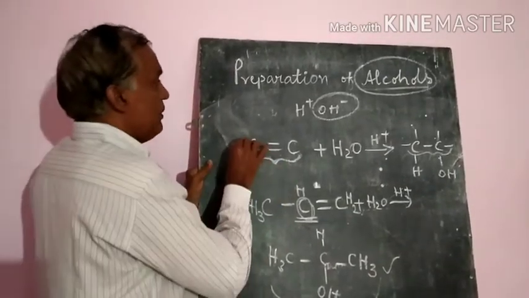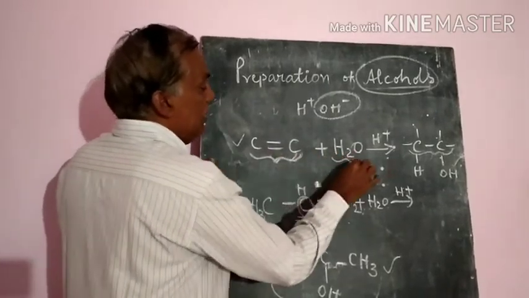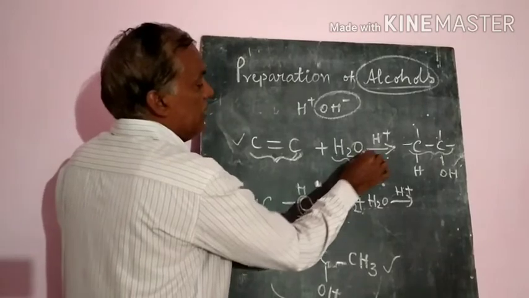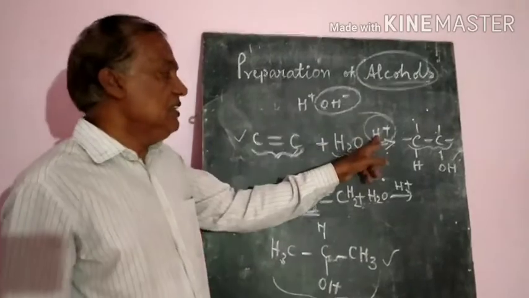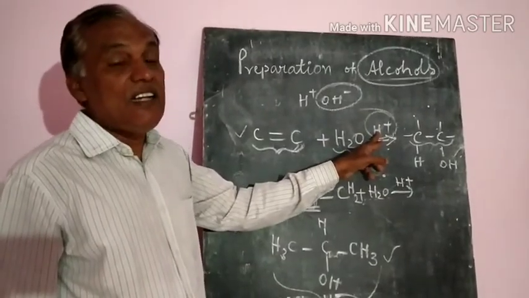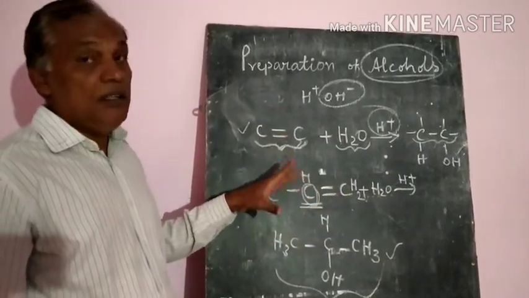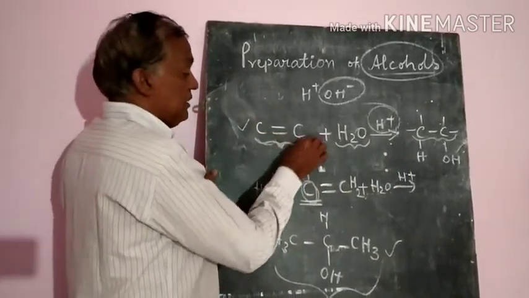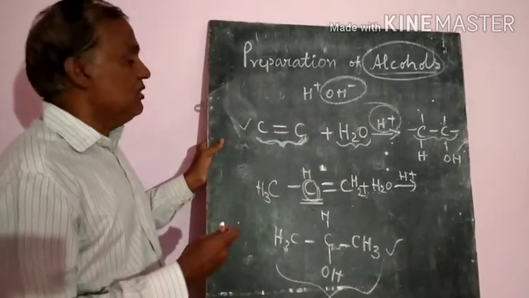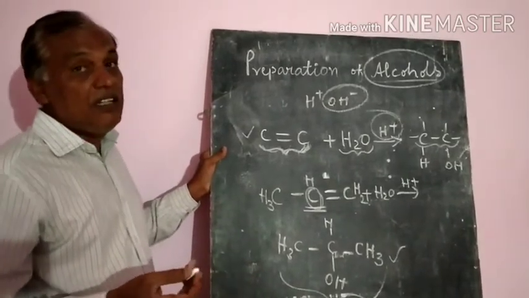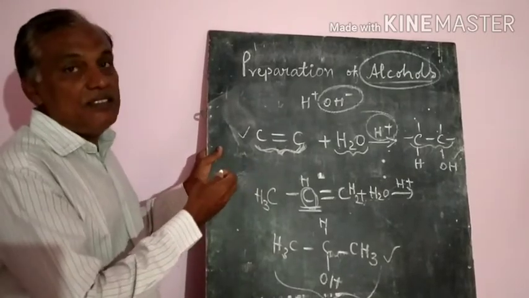So this is the first preparation of an alcohol: alkenes are treated with water, that is hydration, in the presence of an acid catalyst. Here the acid ions act like a catalyst, and you will get the corresponding alcohol. How it takes place is explained by the mechanism, which we already know is completed in three steps. Let us see how.